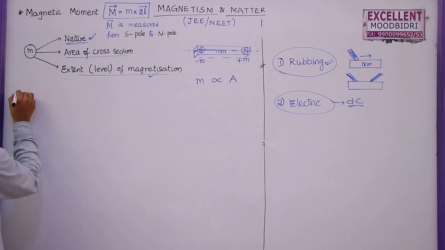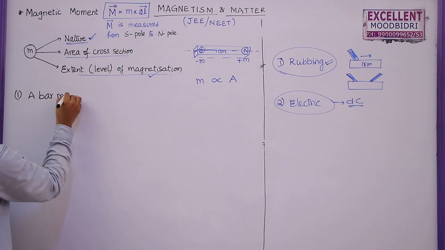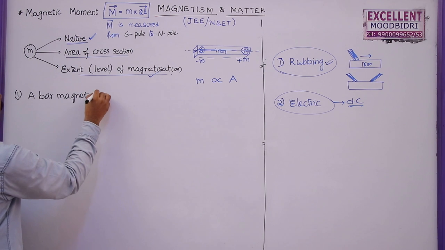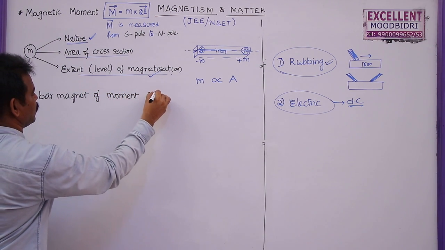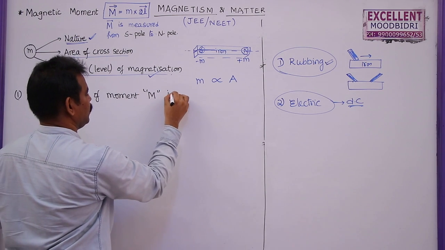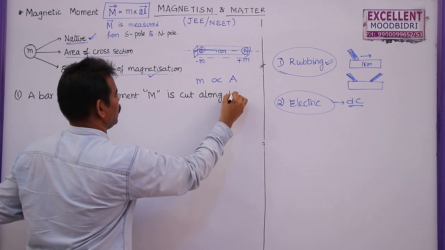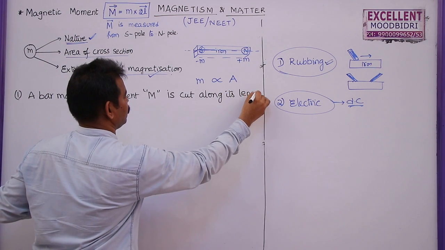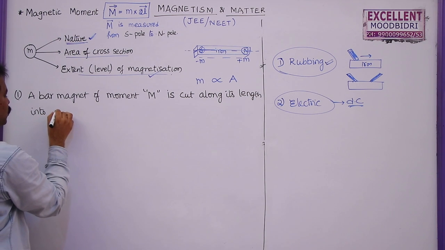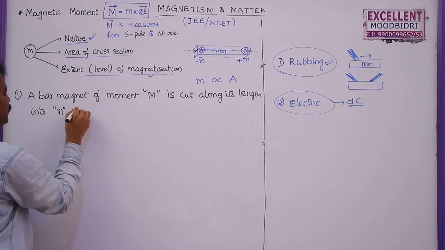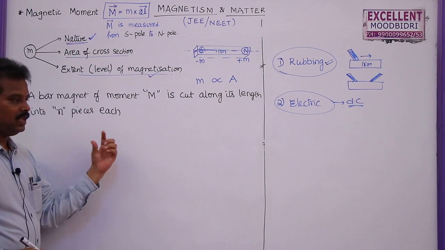The first one: a bar magnet of moment capital M is cut along its length into small n pieces, each of equal width.